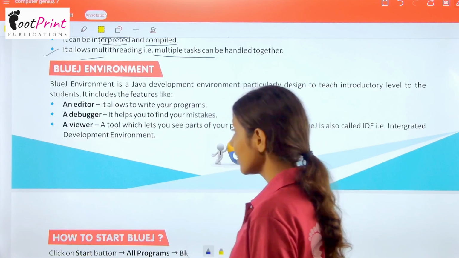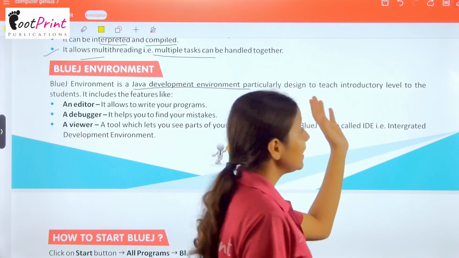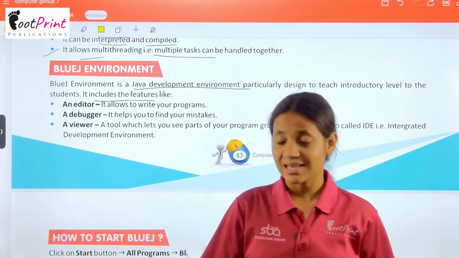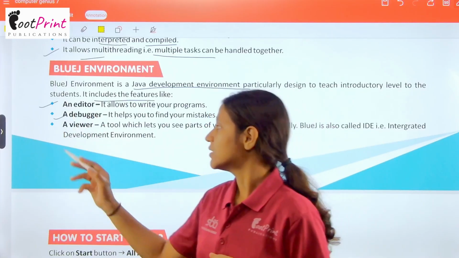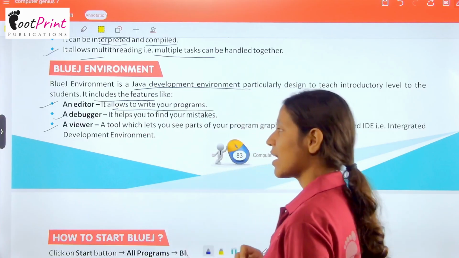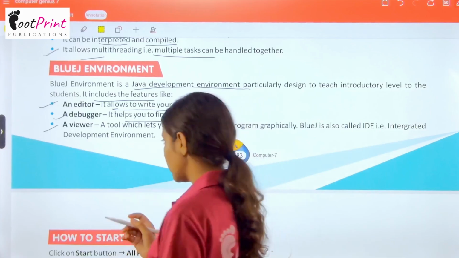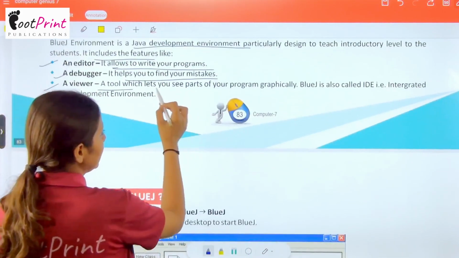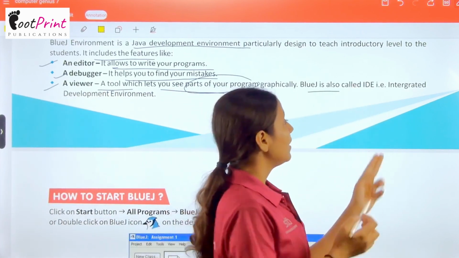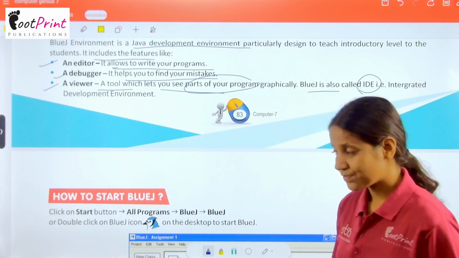So BlueJ environment is a Java development environment particularly designed to teach introductory level programming to students. It includes features like an editor, a debugger, and a viewer. An editor allows you to write your program. A debugger helps you to find your mistakes or errors. And a viewer is a tool which lets you see parts of your program graphically. BlueJ is also called an IDE, that is Integrated Development Environment.